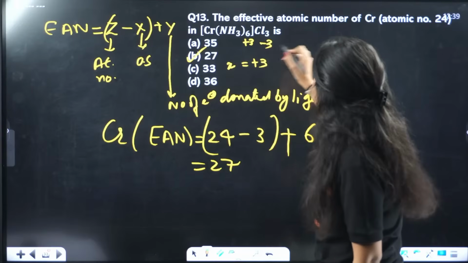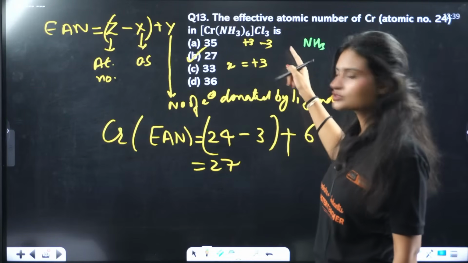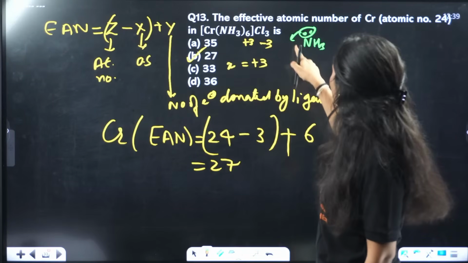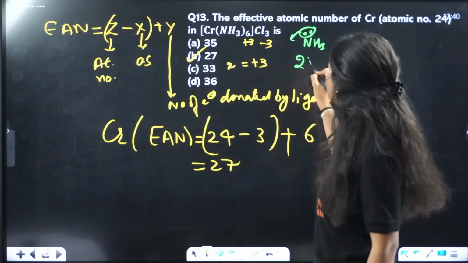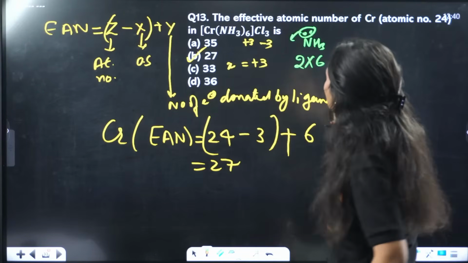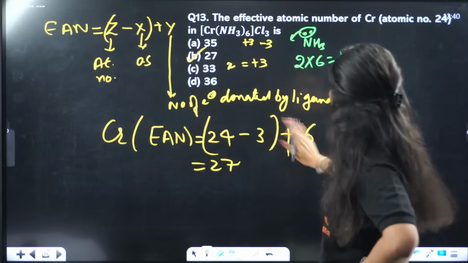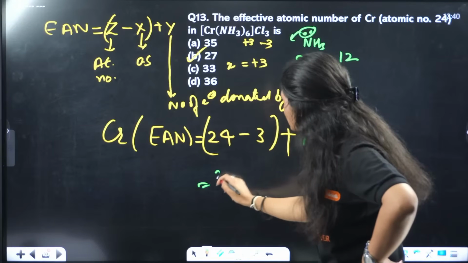Sorry. Okay, so NH3 normally already has bonds with hydrogens, right? So it has only these 2 electrons that it will donate. So from one ammonia we are getting 2 electrons, and there are 6 ammonias there, so that will be 12 electrons. So here the Y will be 12, and if it is 12, the answer will be 33.